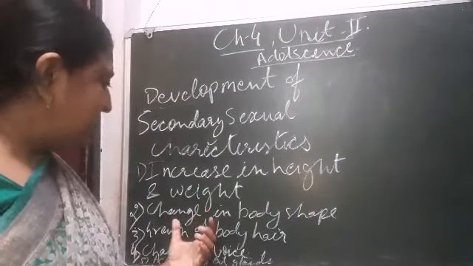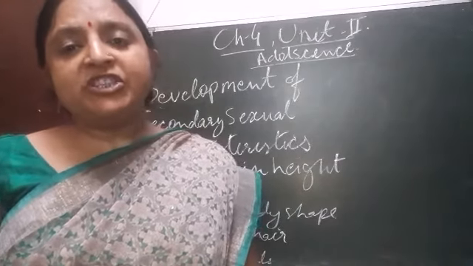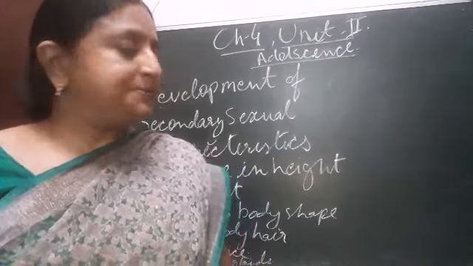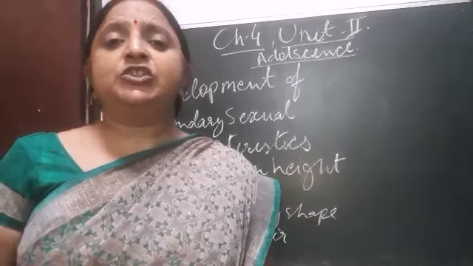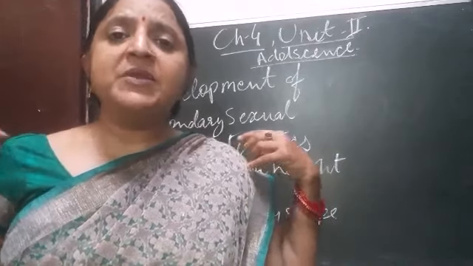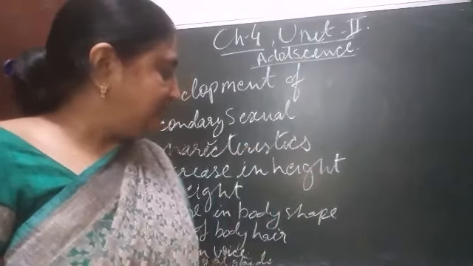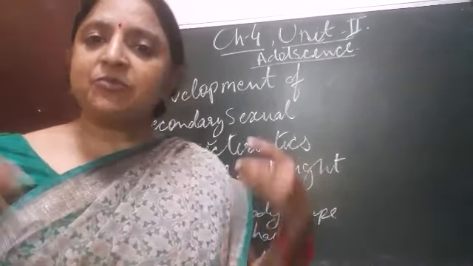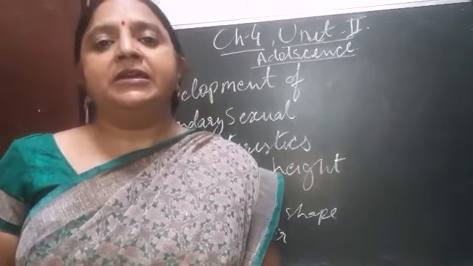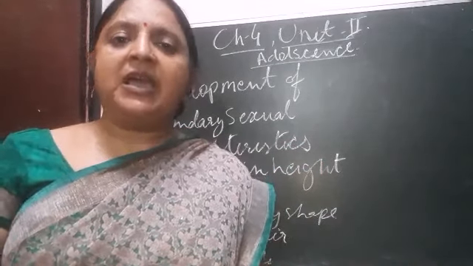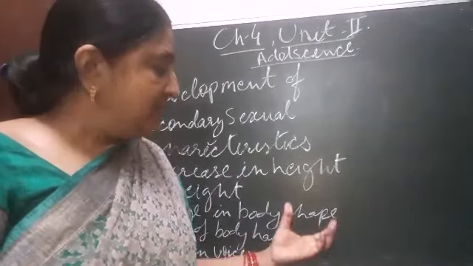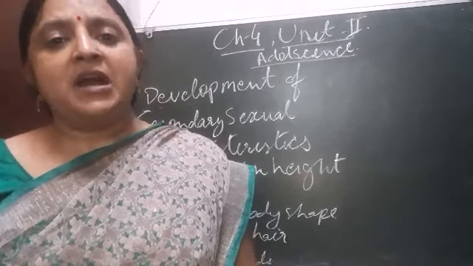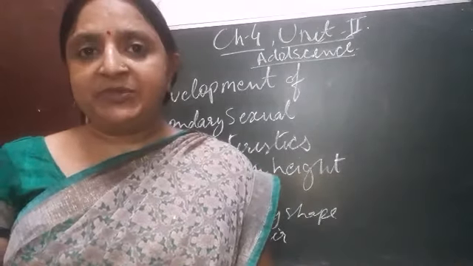Second is the change in body shape. Body shape changes also occur in boys and girls. In boys, the shoulders become broader, and also they have a narrower hip. In girls, a broader hip occurs, and the breasts also develop in females.